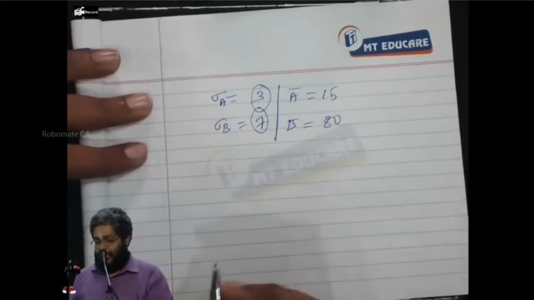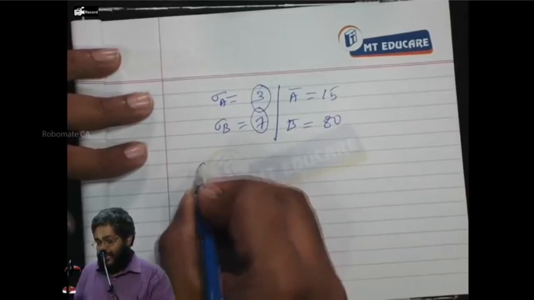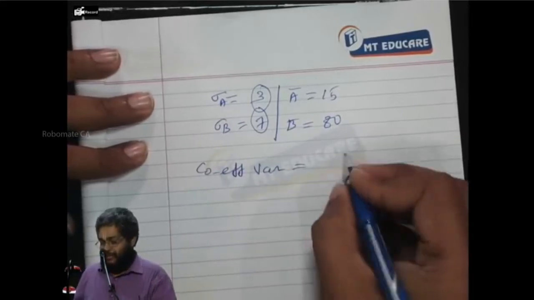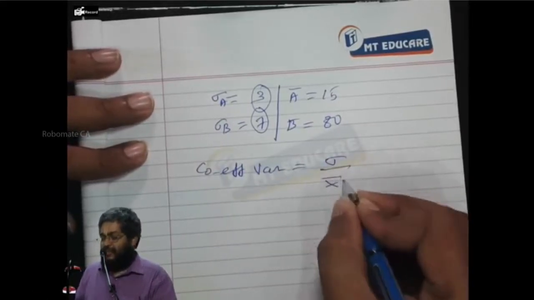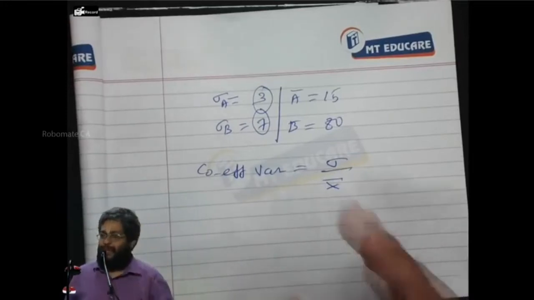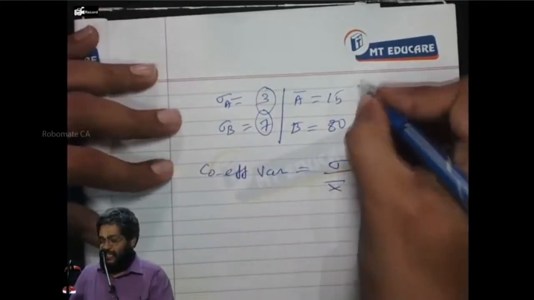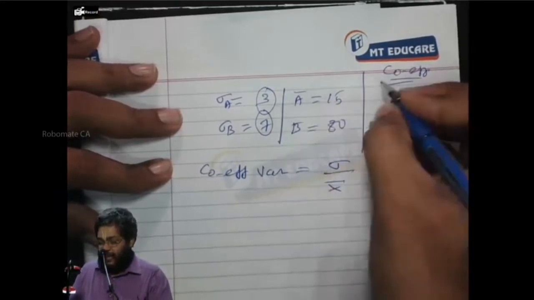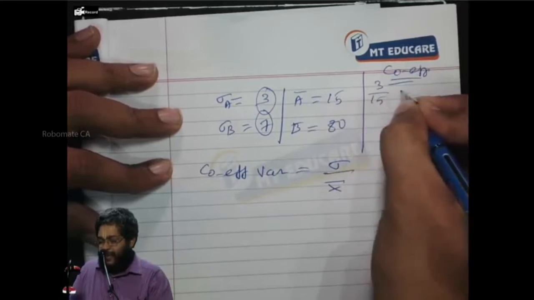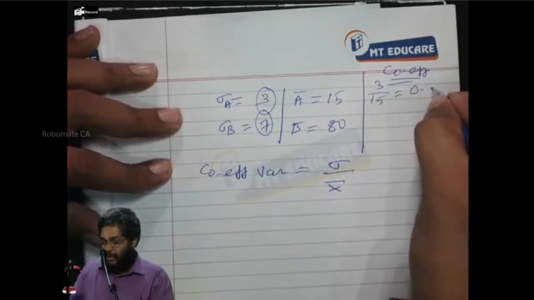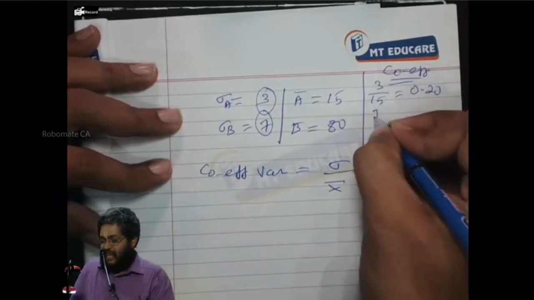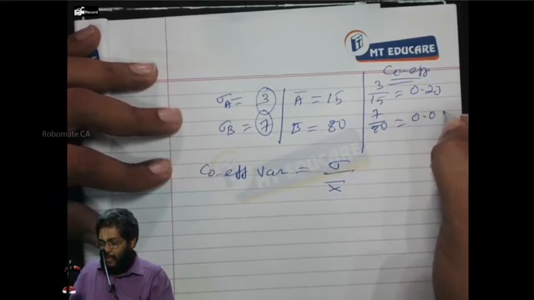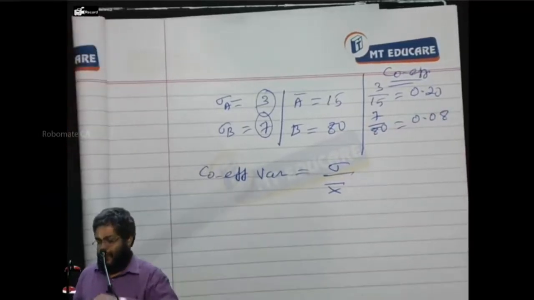Now, that is what you want to measure here. The concept is called coefficient of variation. Very simple formula: standard deviation divided by mean. Sigma divided by x bar is going to give you the coefficient of variation. Can you tell me the coefficient of variation for A? It is 3 divided by 15. What is the number? 0.2. For B it is 7 divided by 80. What is the number? Let us have 0.08, some number, 0.08.